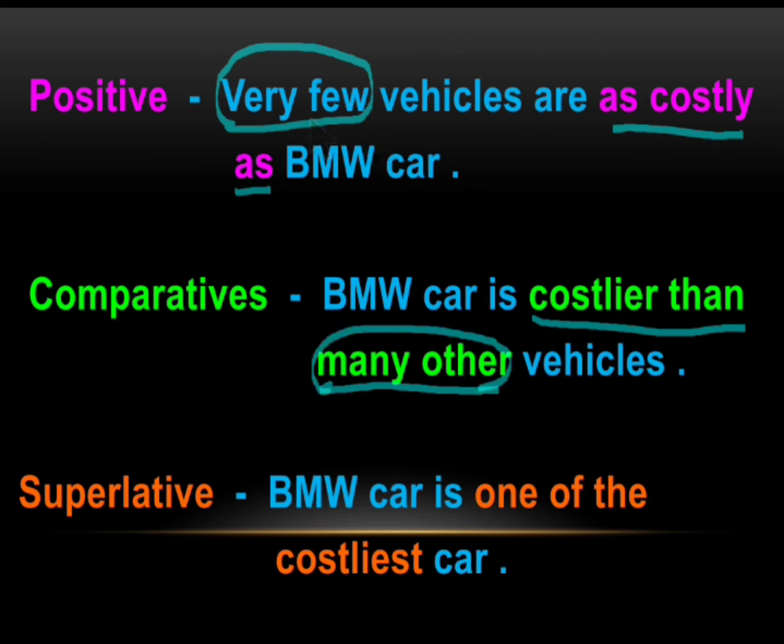And you can notice here, after very few, the noun that follows has a plural form. Similarly, the noun here is also a plural form. In the superlative degree, we begin with BMW car again. BMW car is one of the costliest cars. Here too, the noun will be a plural form.